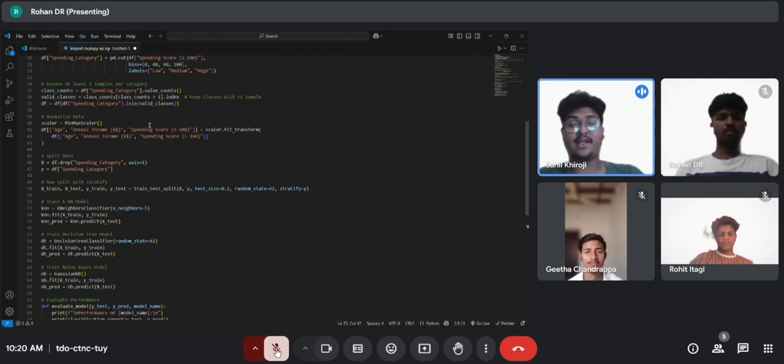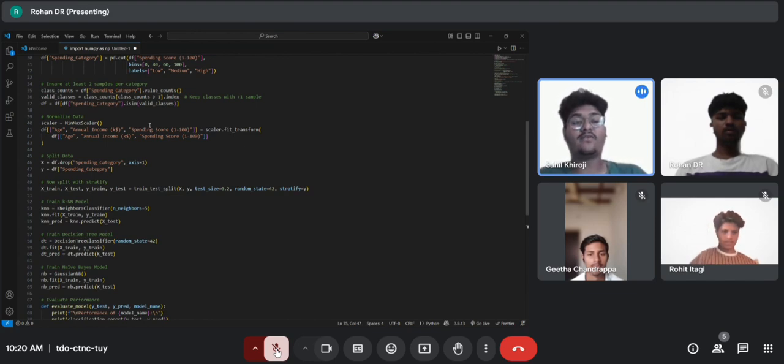And in the next line, X is equal to df.drop('Spending Category', axis=1). It defines X, also called the features, and y, called the target variable. Here, X contains all customer details except spending category, which is the label.